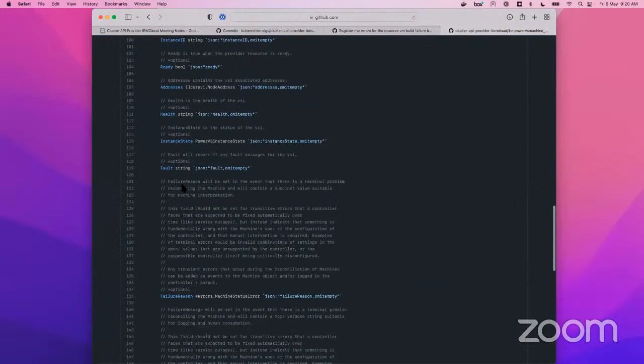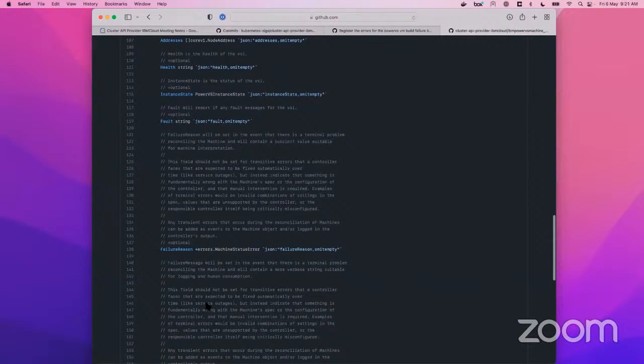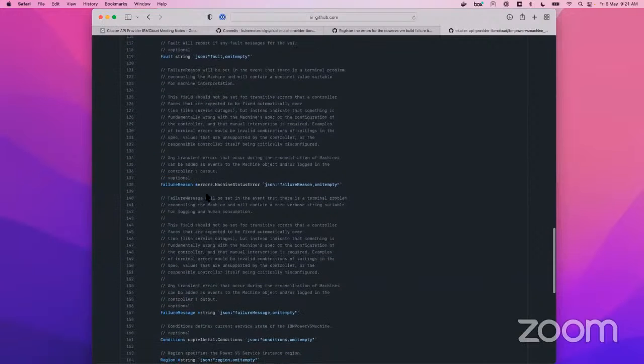In status, these three are the main important fields meant for setting errors, failure reasons, and failure messages, and these fields get carried forward to the machine API. Your machine API will handle all of these underneath the machine, IBM Power Machine or IBM VPC machine. Once we set these messages here, eventually they are rolled up to the machine spec.